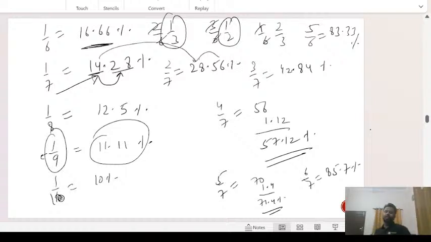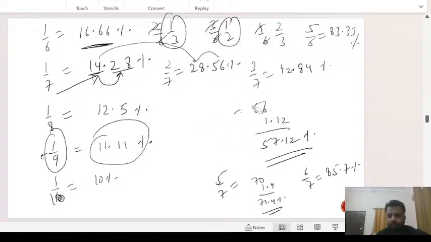Is that clear? Please write down all of these multiples of 1 by 7. Okay, let's move ahead. I hope you've written this. I can rub it off now. 1 by 7 के सारे values, 1 by 7 के सारे multiples.